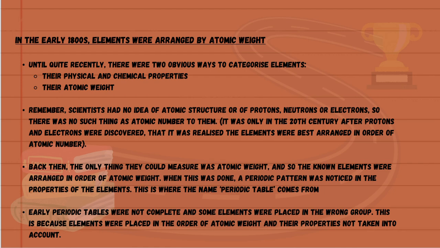Early periodic tables were not complete, and some elements were placed in the wrong group. This is because elements were placed in the order of atomic weight and their properties were not taken into account.